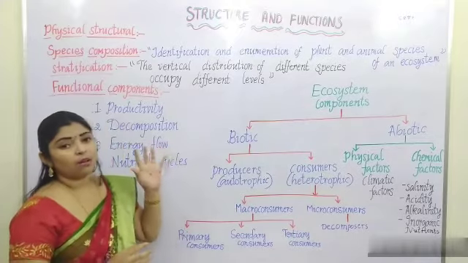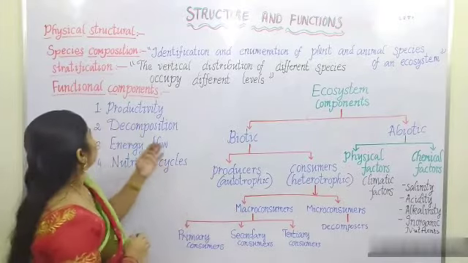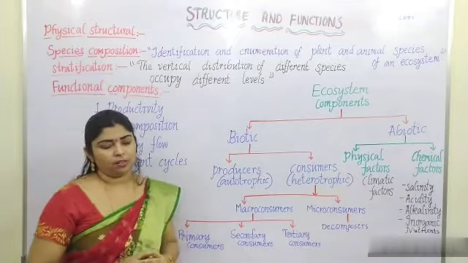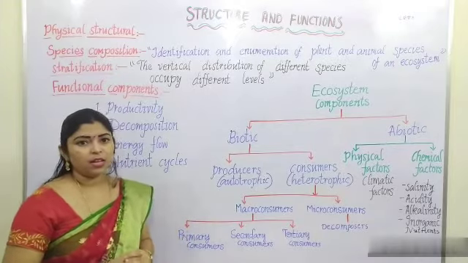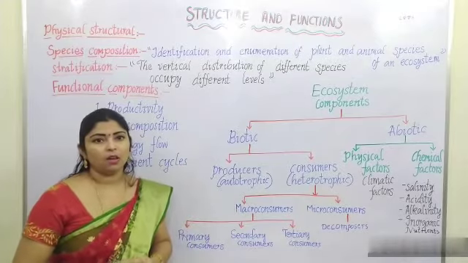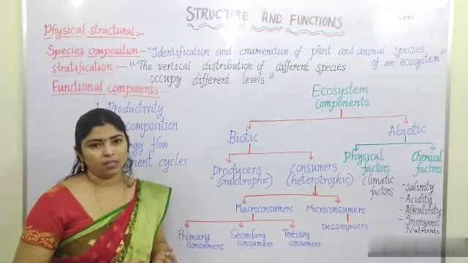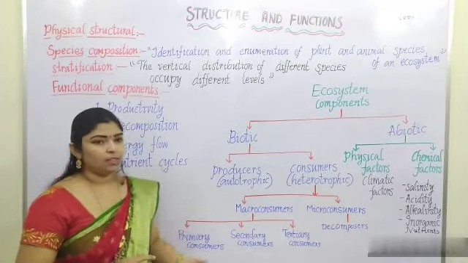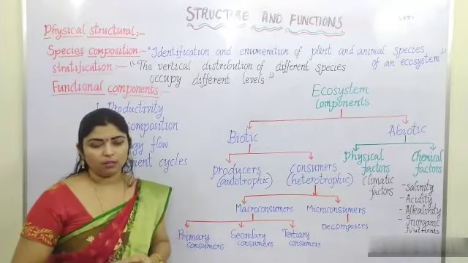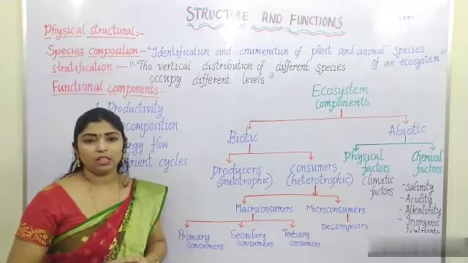Next is stratification. What do you mean by stratification? Stratification is the vertical distribution of different species occupying different levels. In later classes, you will learn about the different trophic levels. You all know the food chain, no?